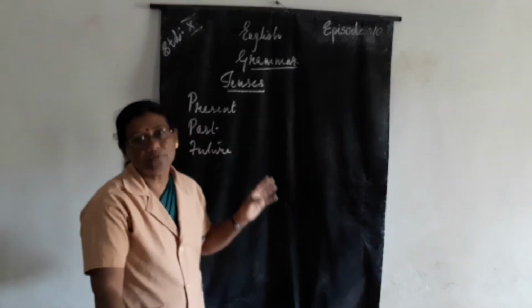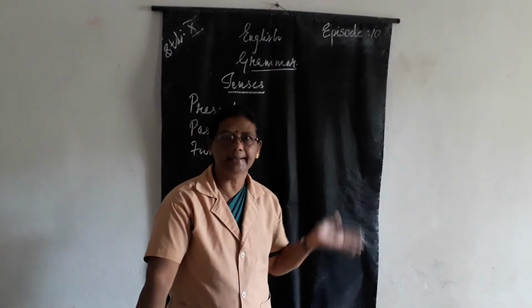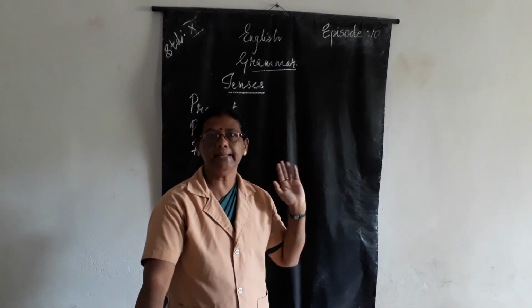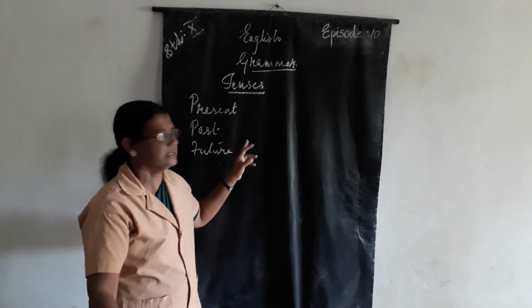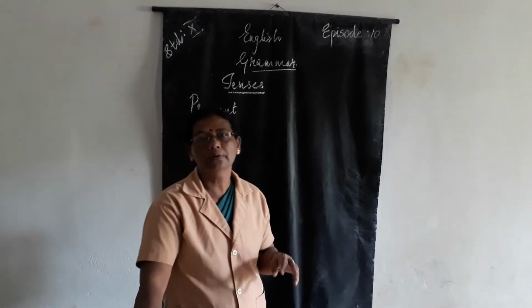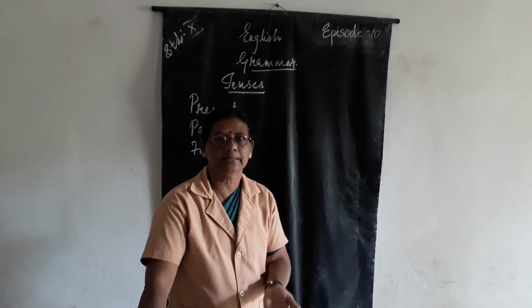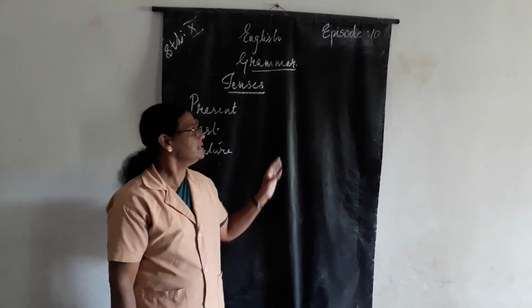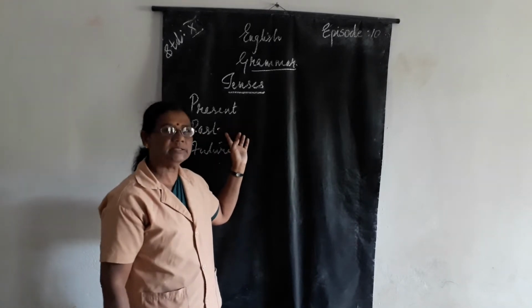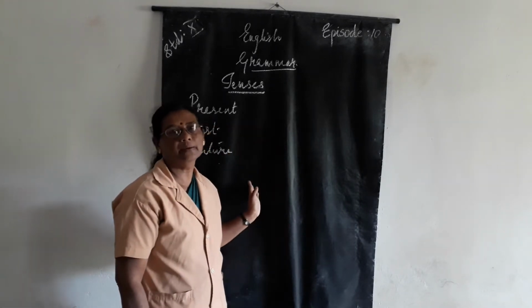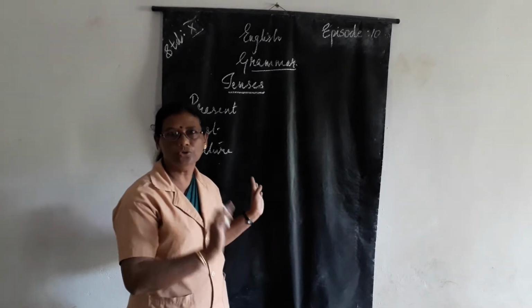And past means what work we had already done. That means up to yesterday what we have already done. It has gone. That is past. And coming to the future, what we are going to do next. That is the future. That means present is what we are doing at present, past is already done, and future is what we are going to do.